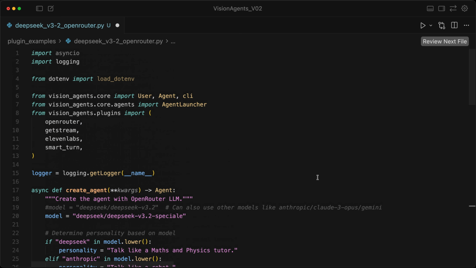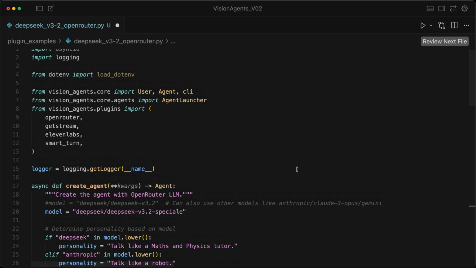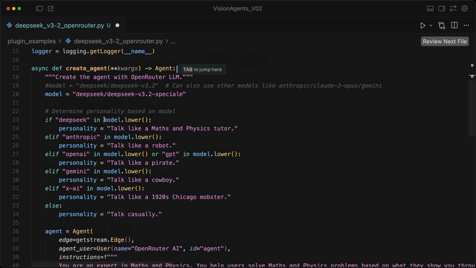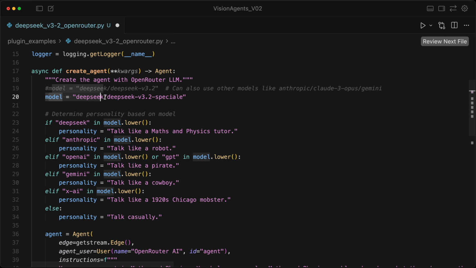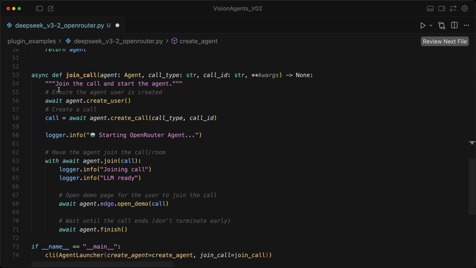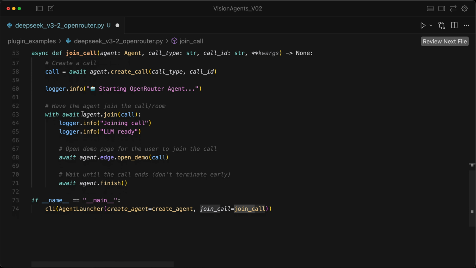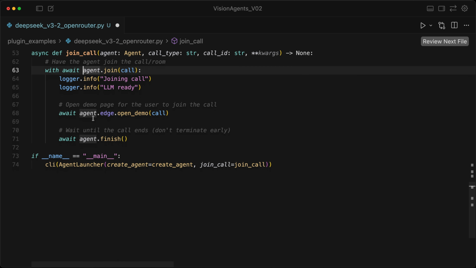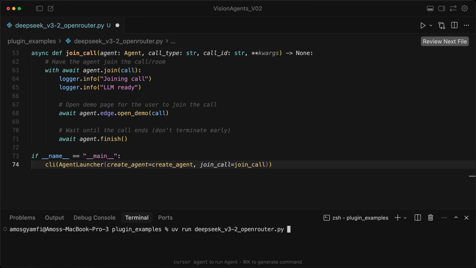So in summary, we first install Vision Agents and its required plugins and add all the following imports. Then we define an async function and initialize the model we want to use. In this example, we are using one of the newly released models from DeepSeek. We create a new agent using Vision Agents agent class by specifying all the following parameters. Then, to interact with the voice agent, we need to create a new call and also join the call and keep it running until the user ends the call. I'll bring the terminal and run the script.